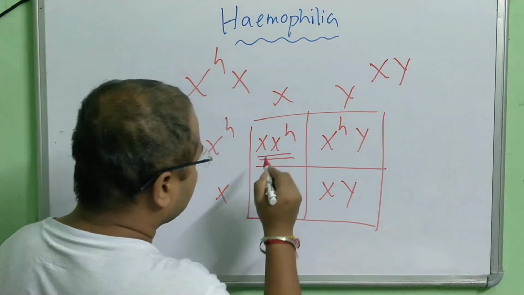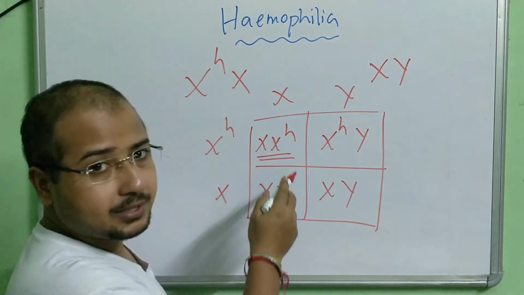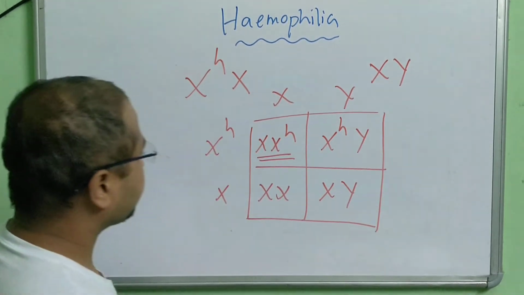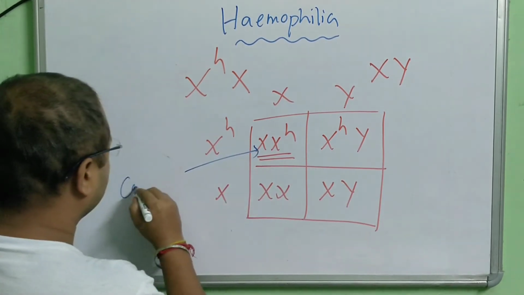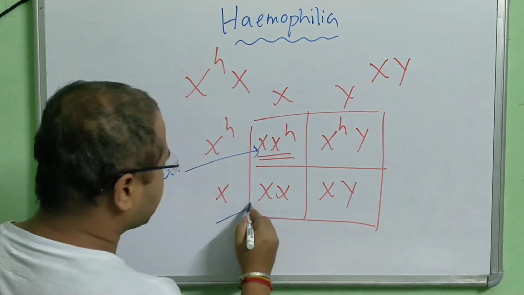this female, one X is affected, so she is the carrier of the disease. Okay, so she is going to be the carrier of the disease, the daughter. This daughter is normal.